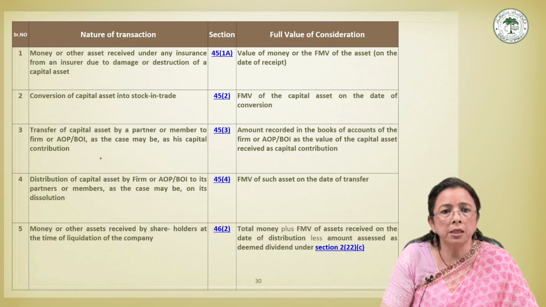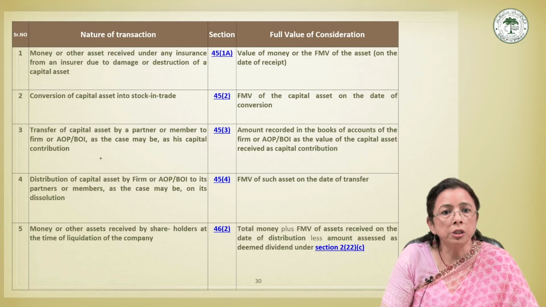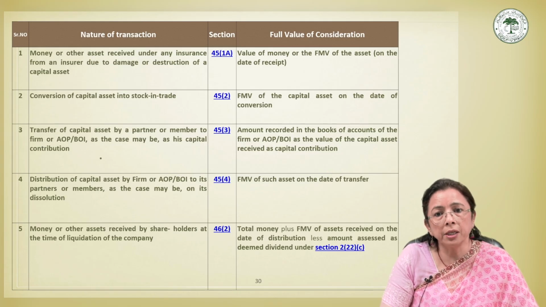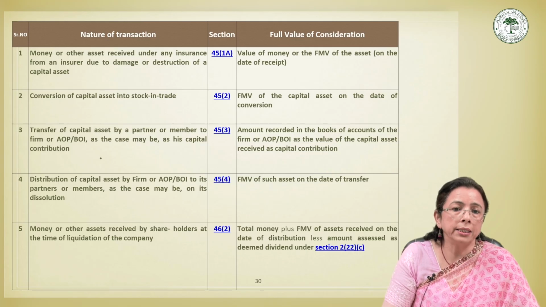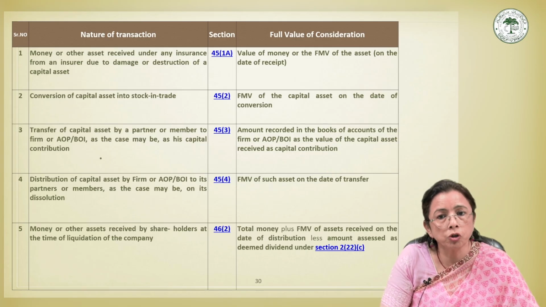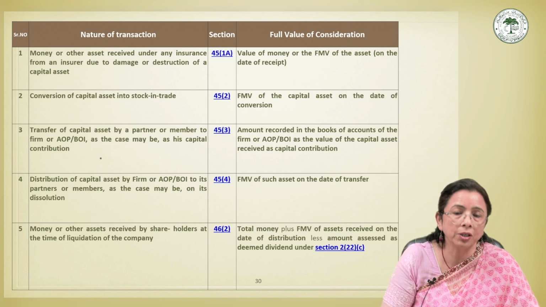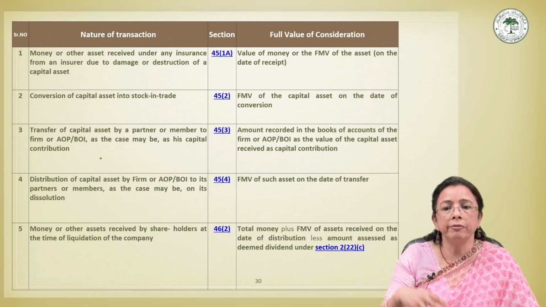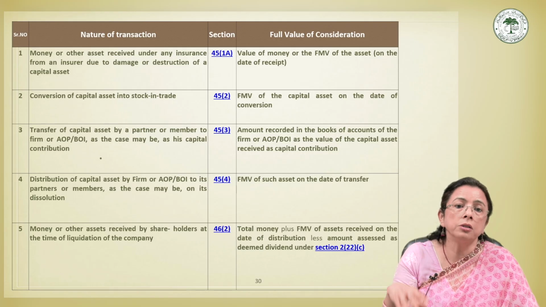In such a case, the transaction may not involve actual cash consideration because the partner contributes the asset in exchange for a capital interest in the entity. Therefore, the law provides that the value recorded in the books of accounts of the firm, AOP or BOI, shall be deemed to be the full value of consideration. This provision prevents disputes regarding valuation and ensures uniformity in taxation.